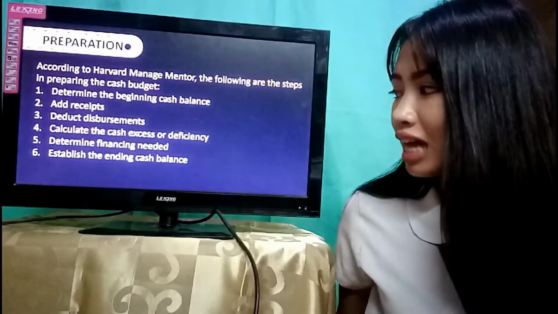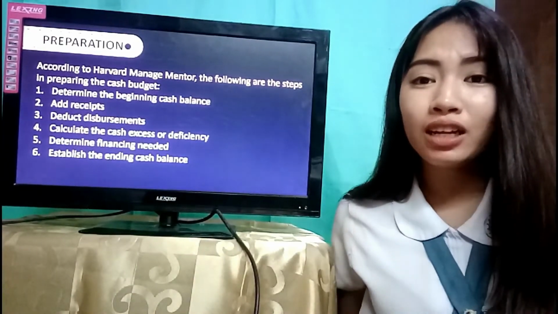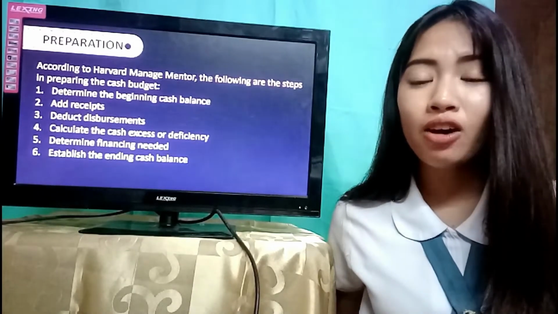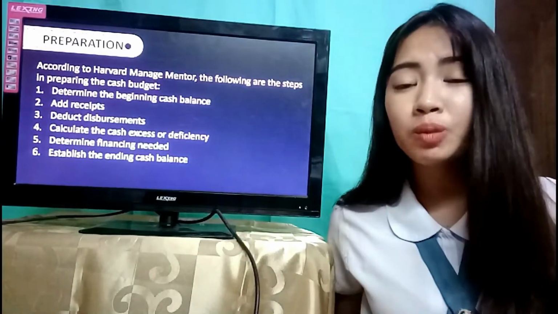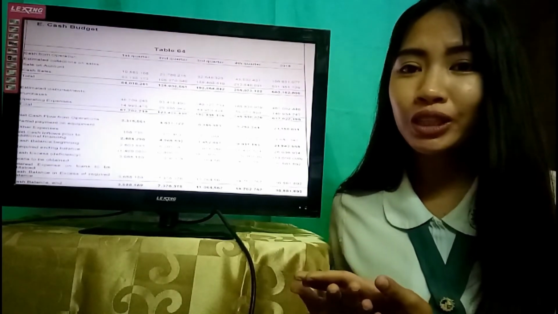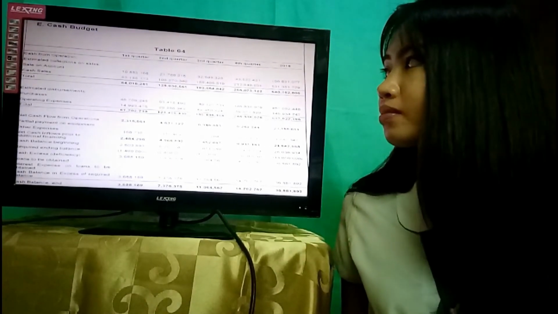Last step is establishing the ending cash balance. The ending cash balance for each period will include receipts and loans, less the disbursements and the financing costs. The ending cash balance will now be the beginning cash balance for the next period. So here is another example of a cash budget prepared for the last year's financial plan.